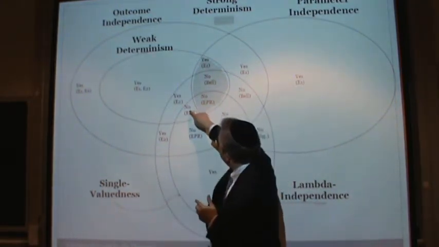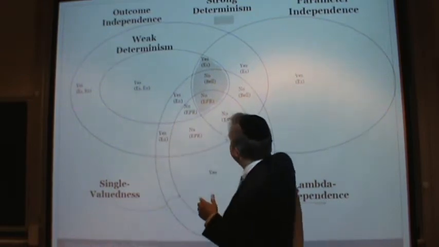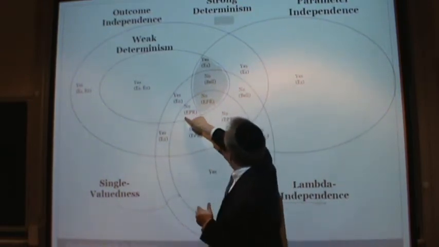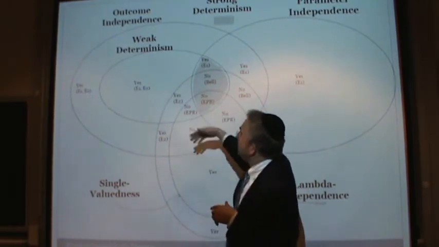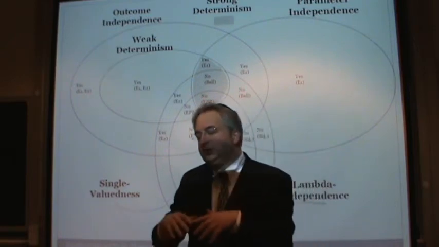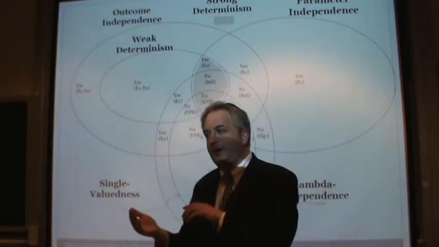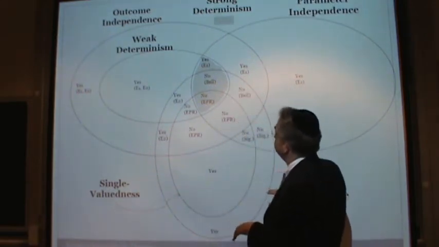In other words, EPR says there is a quantum system which is single valued and weakly deterministic, and just weakly deterministic, and it fails. So again, the purpose of the no-go theorem is to show which properties can happen and which properties cannot happen. Anyway, so we did this paper, and it's a beautiful paper.